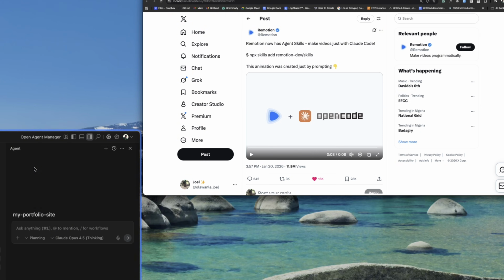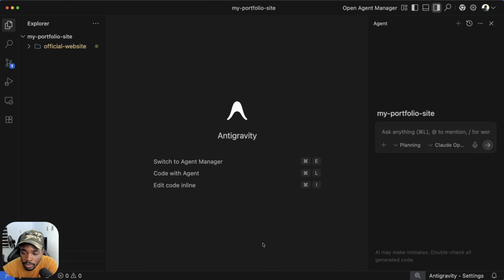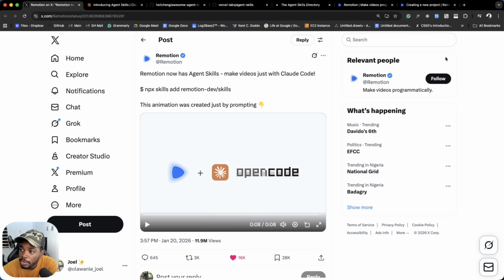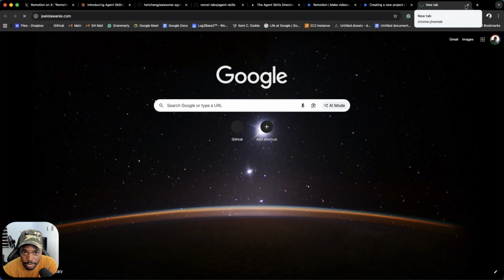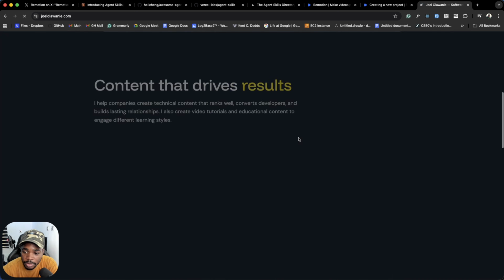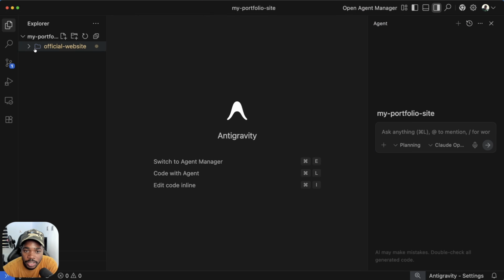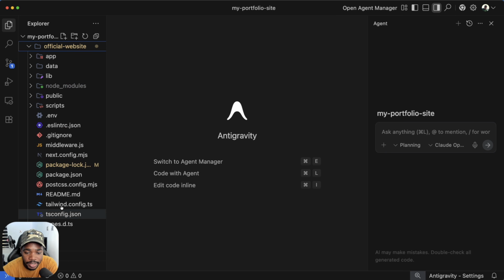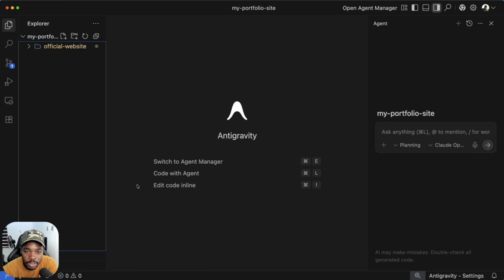So I have this folder here. I have an official portfolio, just a very basic one that captures some things about me. What I did was put a folder here, which is a Next.js project. Now my goal is to go into this overall folder and set up a Remotion project here, and then chat with Claude Code or Anti-Gravity and make it access even my code base for enough context. Do you get that?